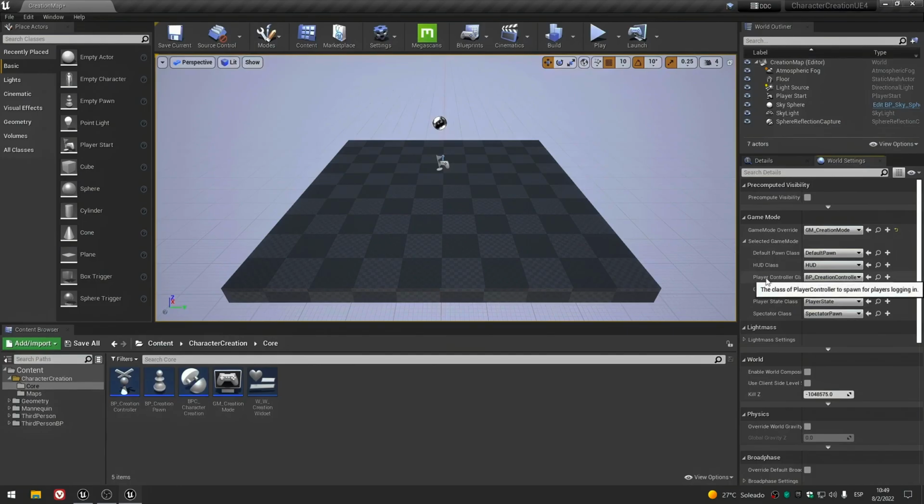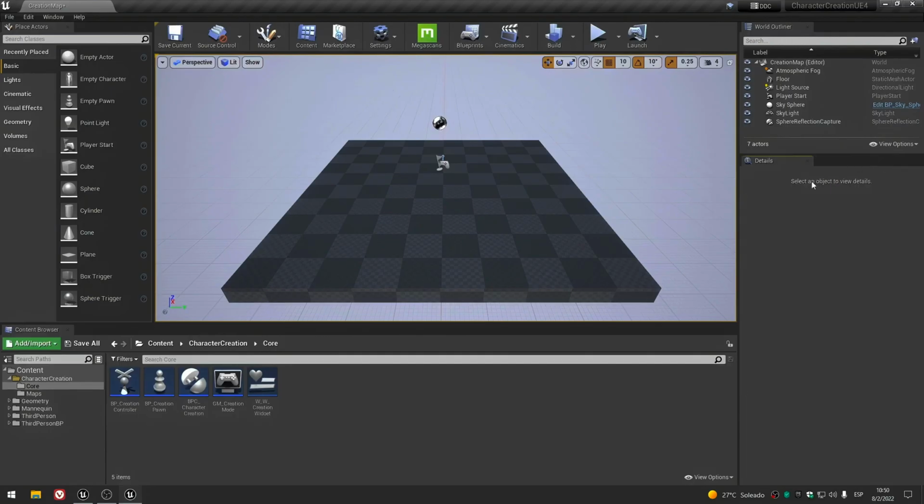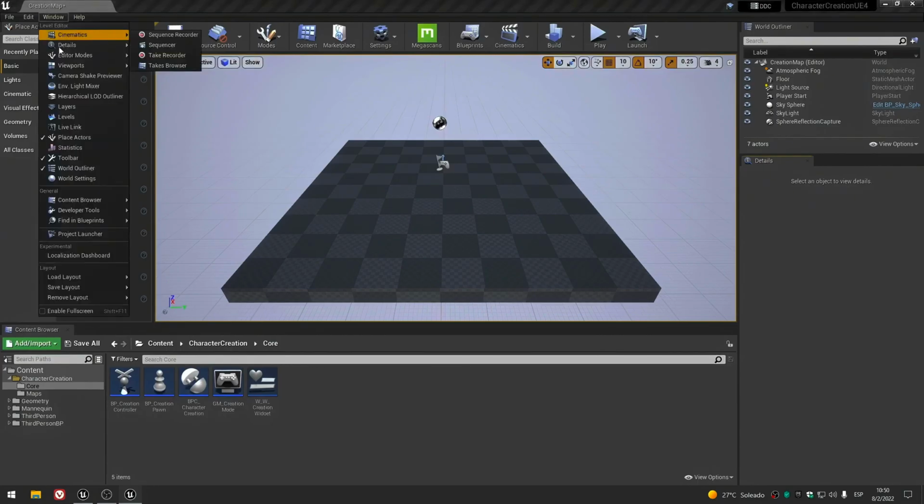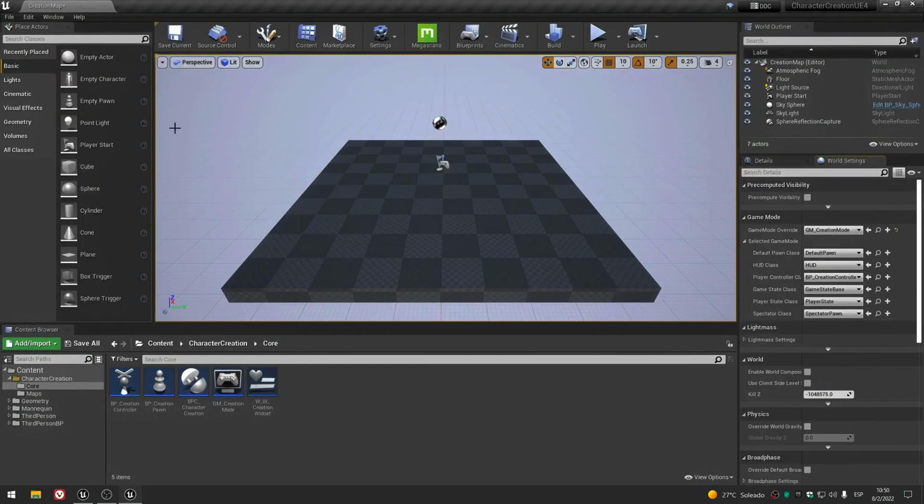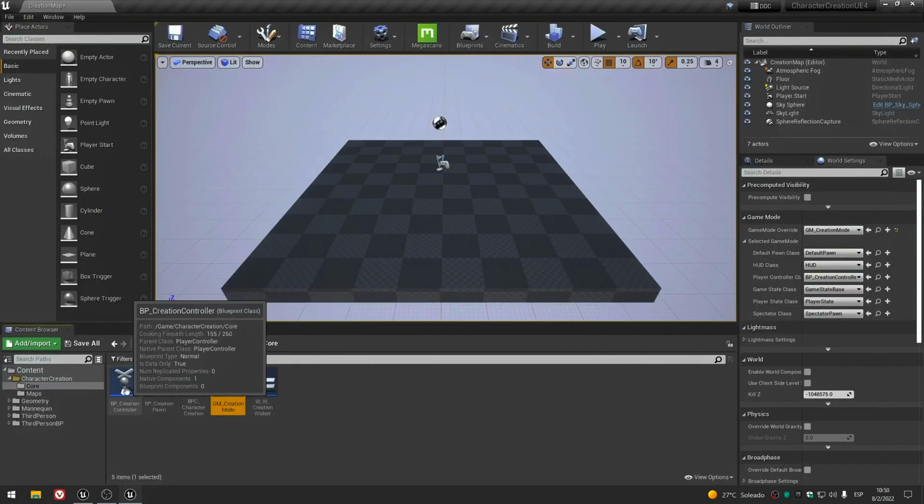In the moment that our map loads, if we added our game mode in the world settings, our controller will be loaded at the same time. If you can see the world settings tab, you can enable it by going to Windows, and there you can select it. Okay, and don't touch anything else, just don't. You will avoid problems.